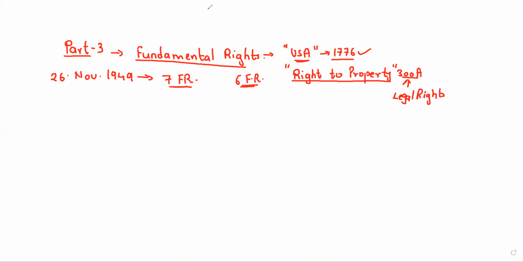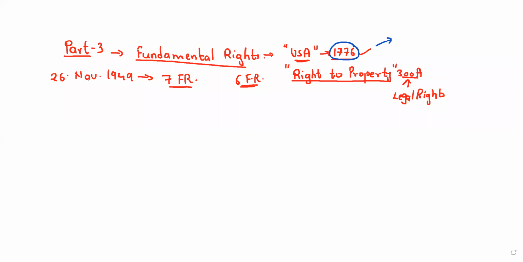Sir, 1776, what year is that? This is the year when America got independence. The American Revolution is a completely different story. The company and the British forces had a fight. America got independence in 1776. Got it?